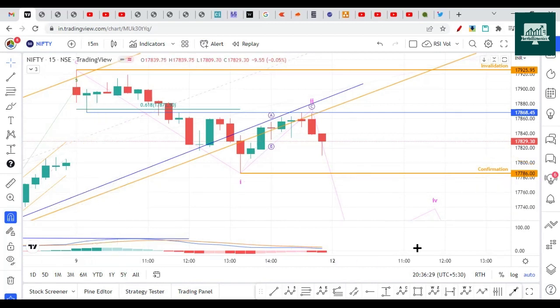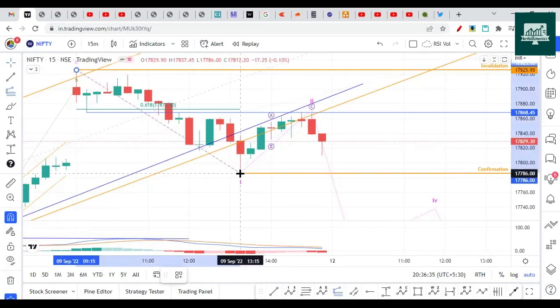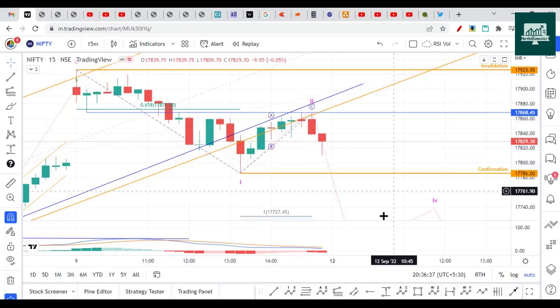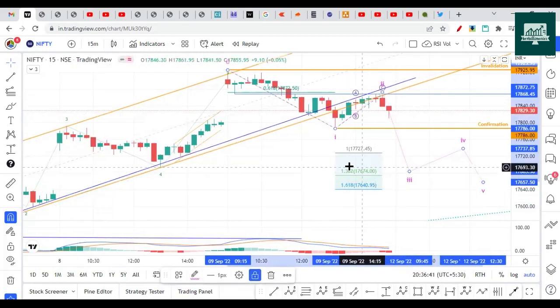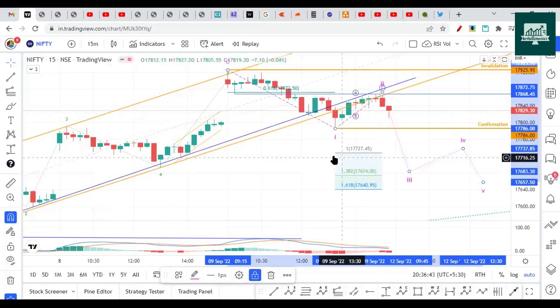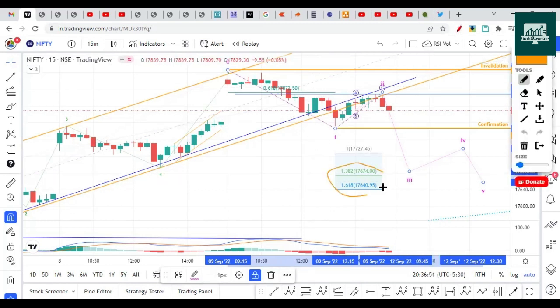So what levels we get in case it opens gap down, right? In case it opens gap down, we need to watch for downside levels towards 1.600 Fibonacci. So it can fall towards minimum towards 17,700, okay? And the most common levels that we can get on the downside are these. So we can expect a minimum levels toward this.